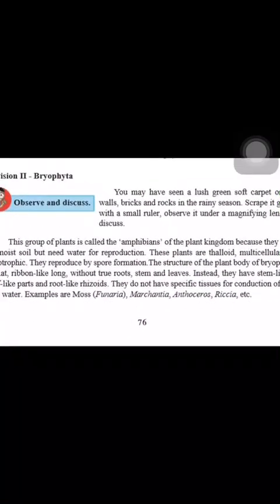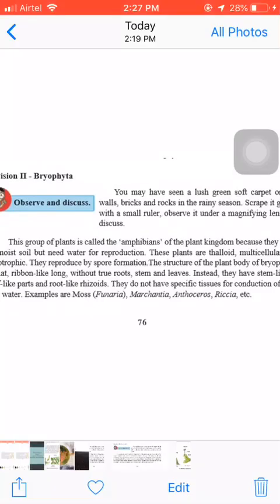Good morning, students. Yesterday we discussed division Thallophyta. Today we will discuss division second, that is Bryophyta. Now I am reading from the textbook.